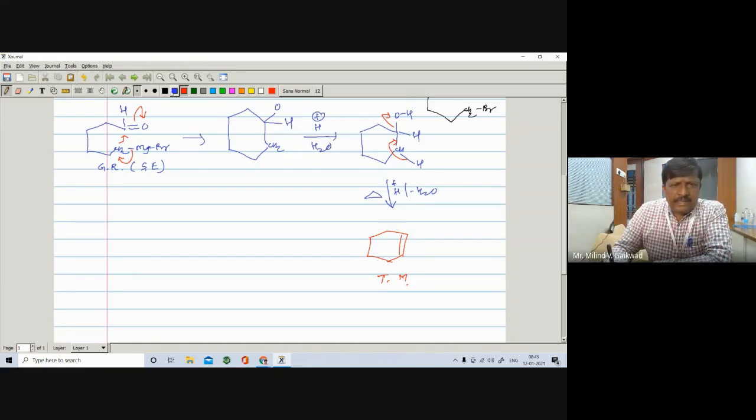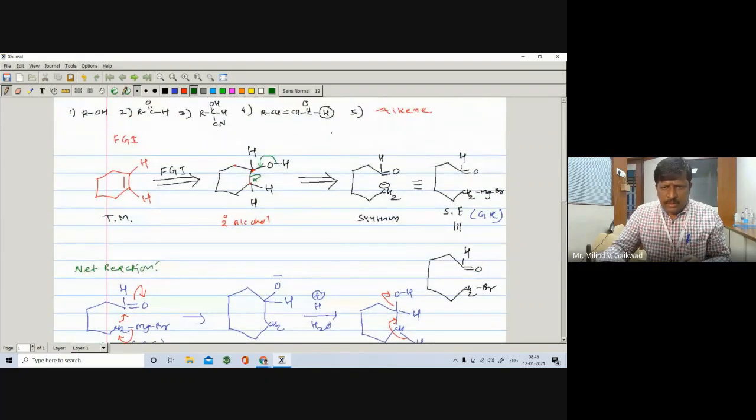Now, let us see the next example, that is the preparation or disconnection of benzyl benzoate. So disconnection of benzyl benzoate means it is an ester.